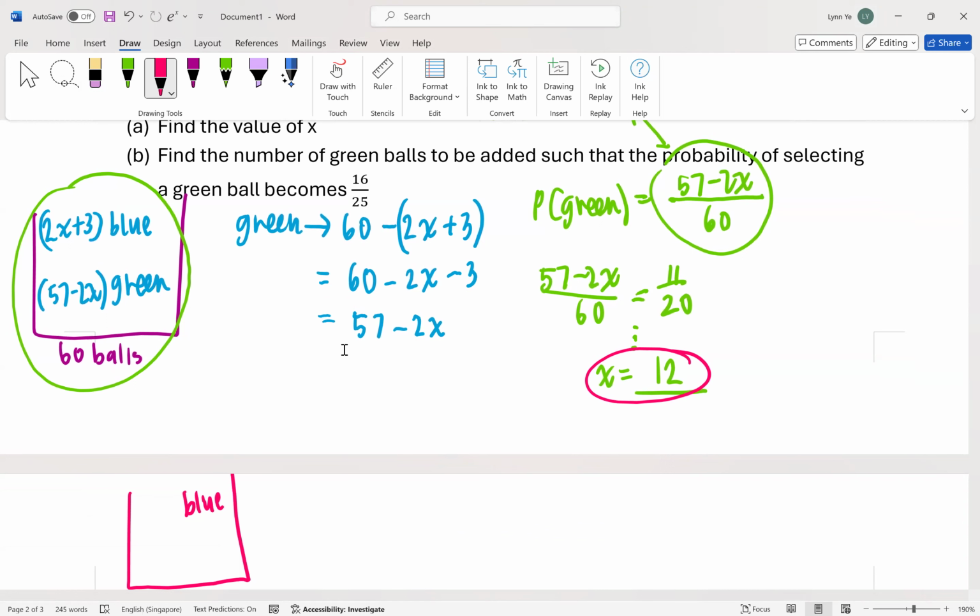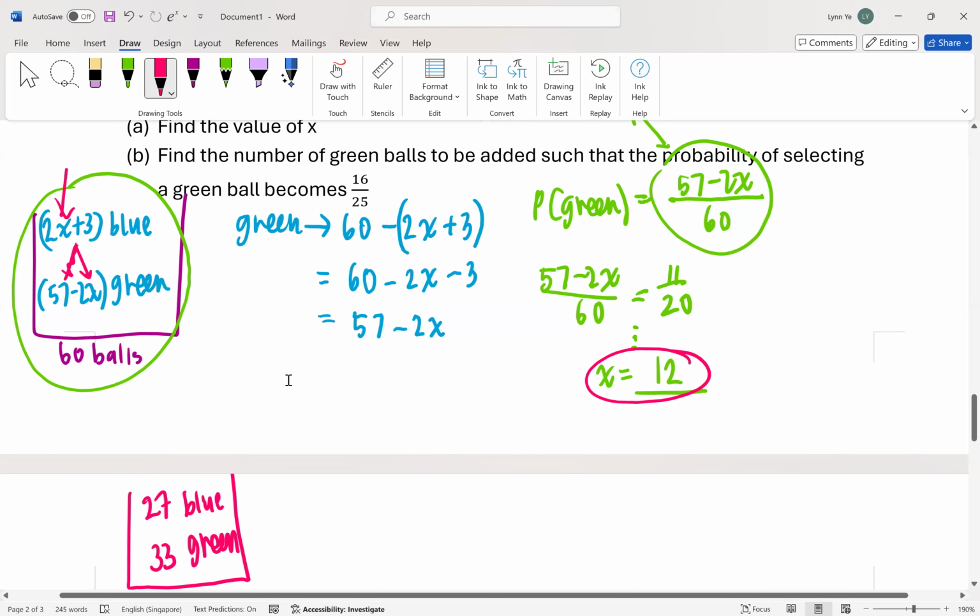What's the actual number of blue? Guys, come on. 27. 27, yes. Then what about green? When you sub in the 12, 33, okay? So you need to be very clear.